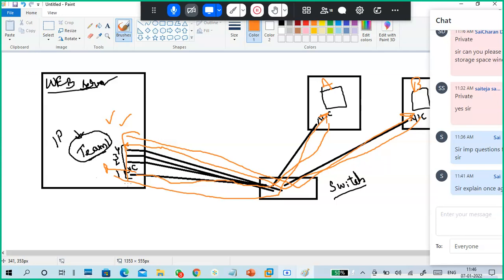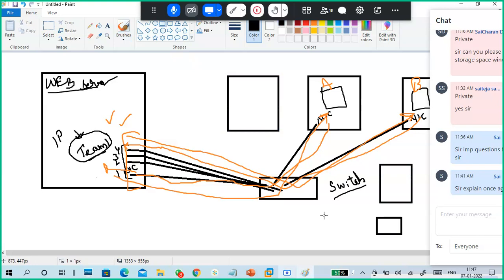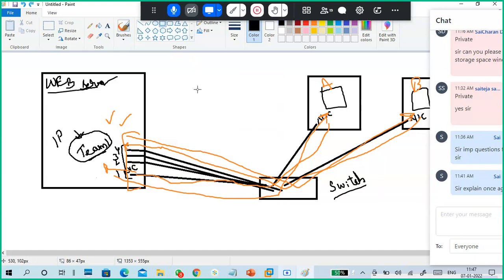So what is happening? I have multiple client computers, so many client computers are there, and they easily share the load among these NICs.